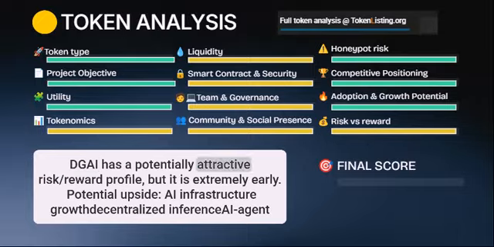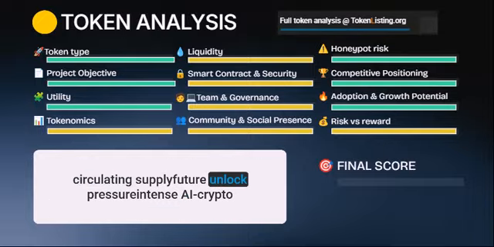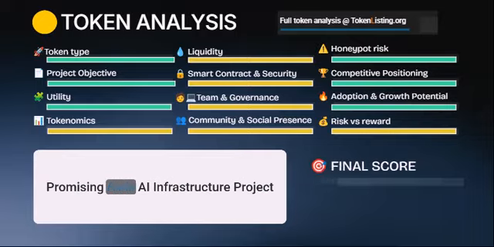Risk versus reward. DGAI has a potentially attractive risk-reward profile, but it is extremely early. Potential upside: AI infrastructure growth, decentralized agent economy, model marketplace network effects, staking-based node incentives, programmable AI payments. Major risks: very early token, uncertain circulating supply, future unlock pressure, intense AI crypto competition, execution risk, limited proven network usage. The opportunity is strong, but the valuation could move much faster than fundamentals.